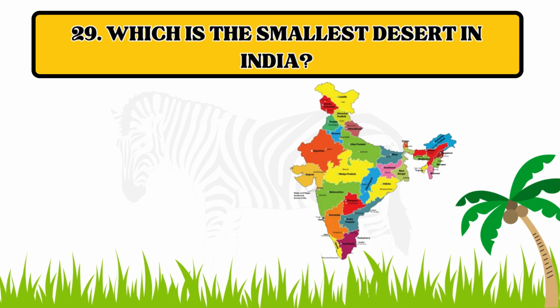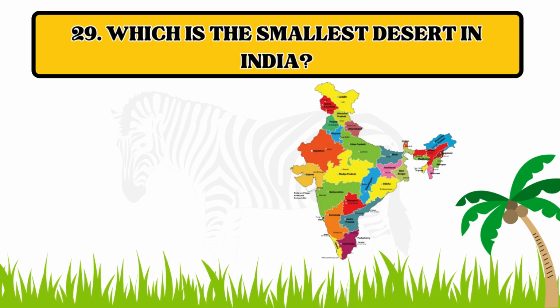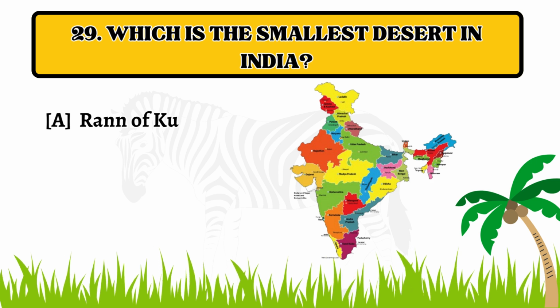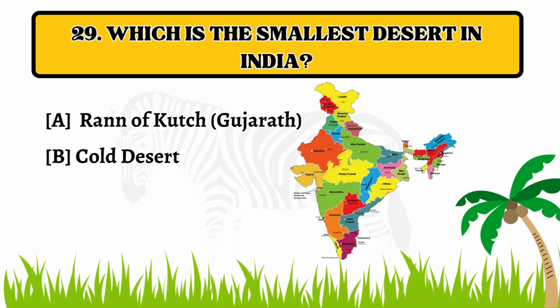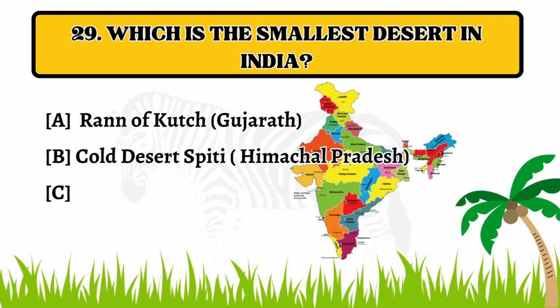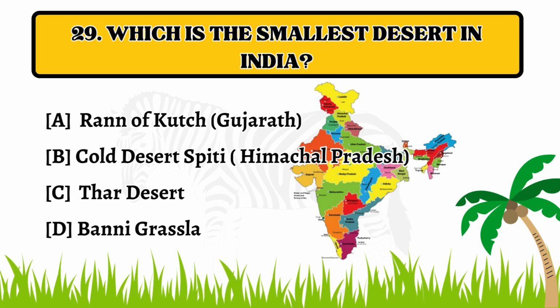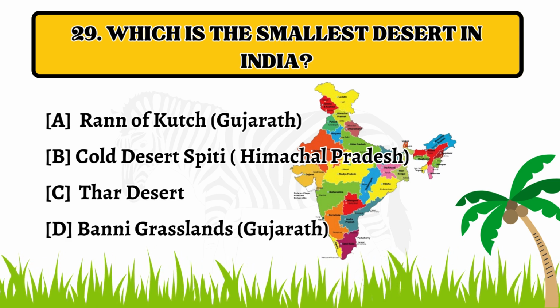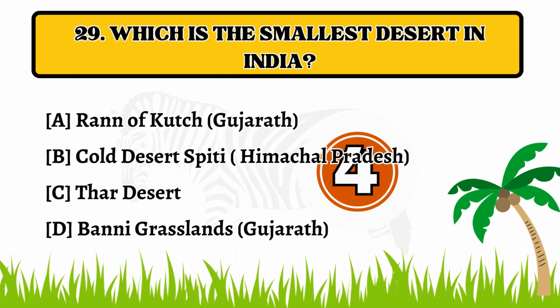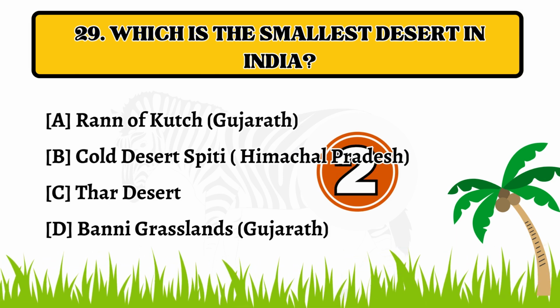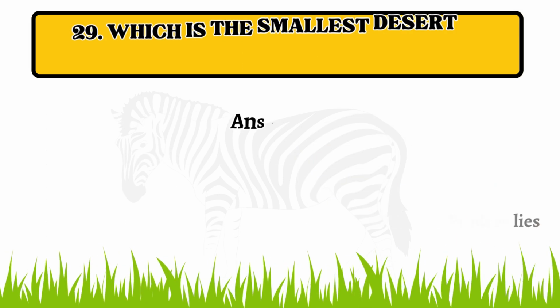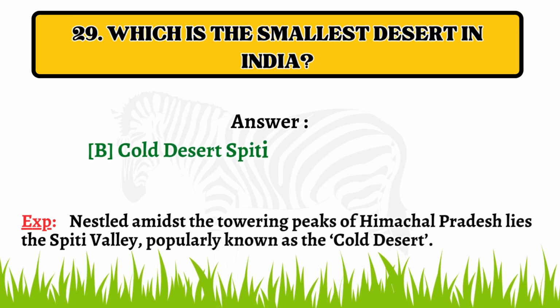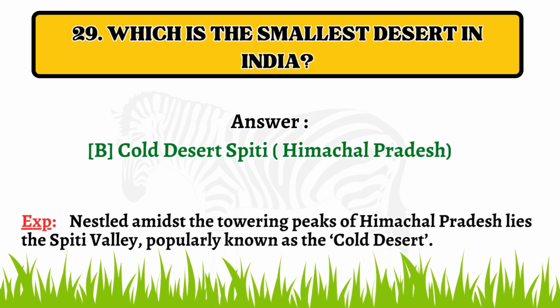Question number 29. Which is the smallest desert in India? Option A, Rann of Kutch of Gujarat. B, Cold Desert Spiti of Himachal Pradesh. C, Thar Desert. D, Banni Grasslands of Gujarat. The correct answer is option B, Cold Desert Spiti of Himachal Pradesh.